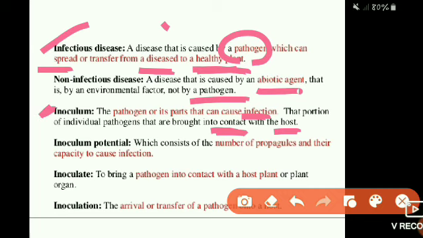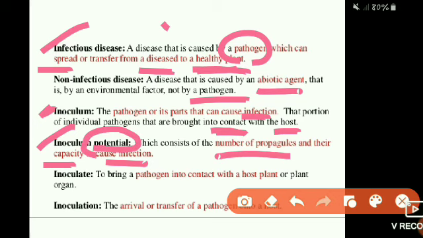Then the inoculum potential, which consists of the number of propagules and their capacity to cause infection. When a pathogen has many propagules for the infection of a disease, their capacity to cause infection is called the inoculum potential. Potential means the capability of that inoculum to cause a disease.